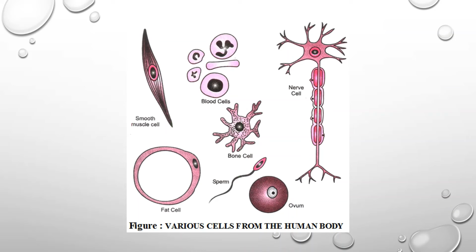Then we have bone cells, which have a hard matrix. Then the ovum is round in shape, and the sperm. Sperm is the only cell in our body which has flagella for movement.